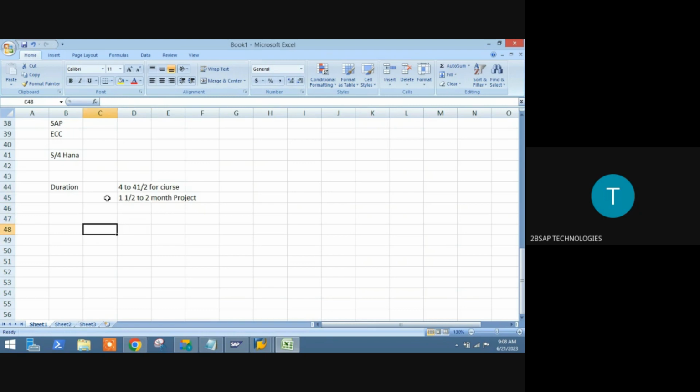FICO. Next, I am going to give the classes. Classes will be available both offline and online. Those who are willing to come offline, you can come offline. Those who are willing to take online, you can take online. If somebody is coming offline and wants to go for some personal work, during that time they also can join online. Anybody can join online and offline at any time. No issues on that.